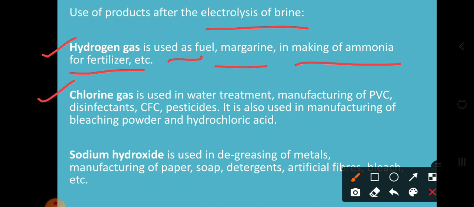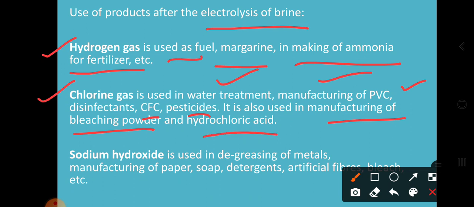The chlorine gas is used in water treatment and the manufacturing of PVC. PVC is nothing but polyvinyl chloride, which is a type of plastic. And CFC, that is chlorofluorocarbon, and pesticides. It is also used in the manufacturing of bleaching powder and hydrochloric acid.